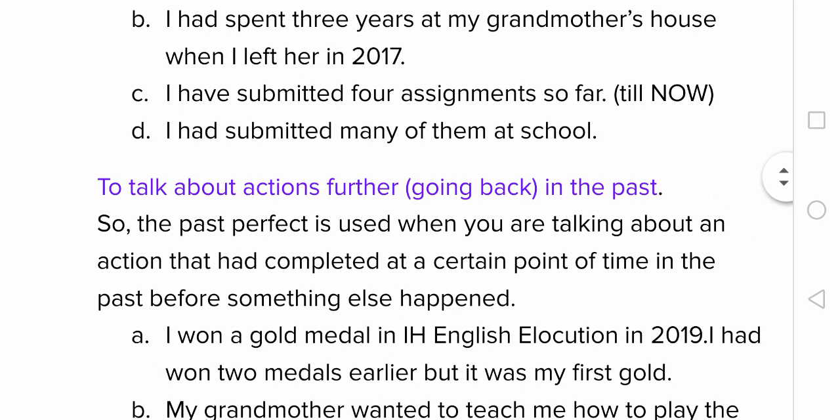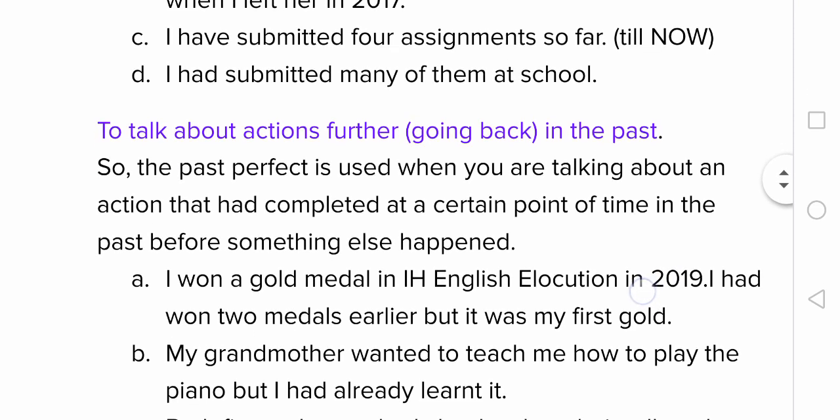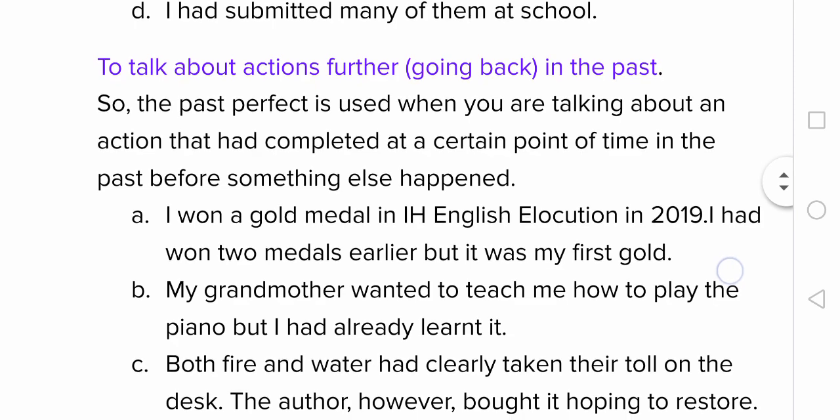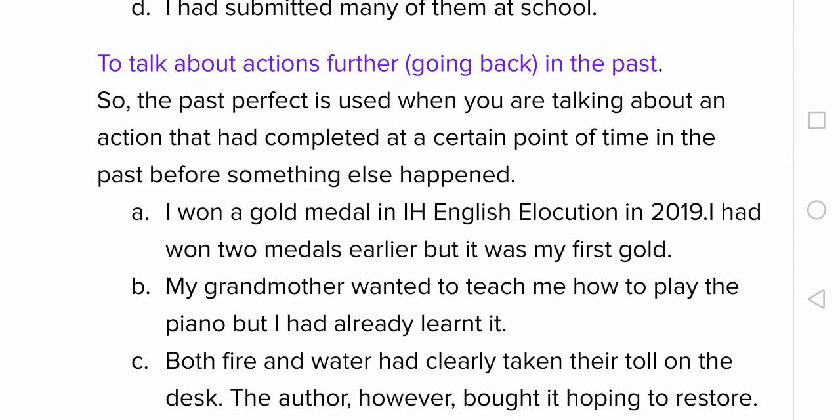Now let us go further. Past perfect tense is used to talk about actions further in the past, which means from a point of time in the past we go back, further back. The past perfect is used when you are talking about an action that had completed at a certain point of time in the past before something else happened. So you talk about an action that had taken place before another action in the past tense. Just remember, past perfect is completely in past tense only.